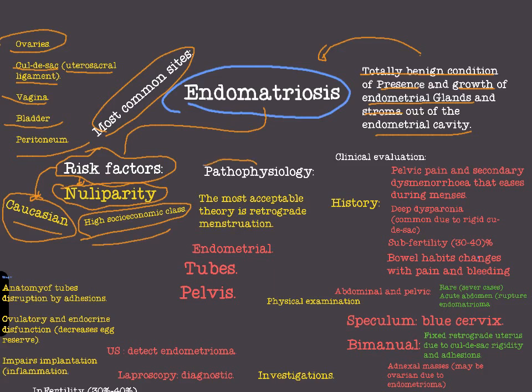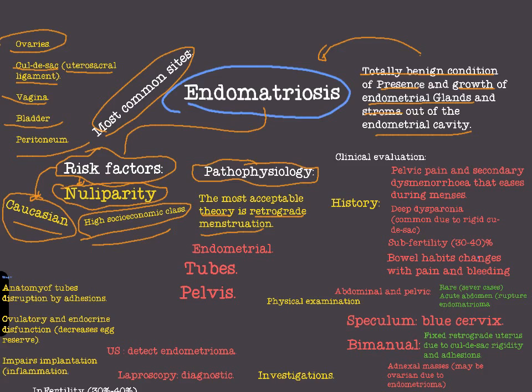What about the pathophysiology of endometriosis? The most acceptable theory till now is retrograde menstruation. There are many theories that try to explain endometriosis, but the most successful and acceptable one is retrograde menstruation.